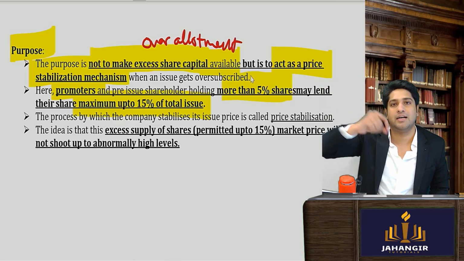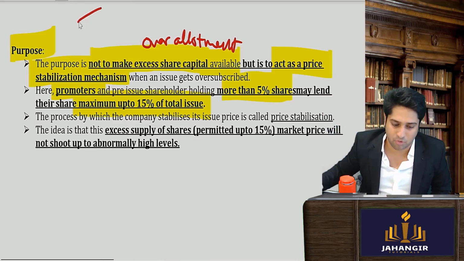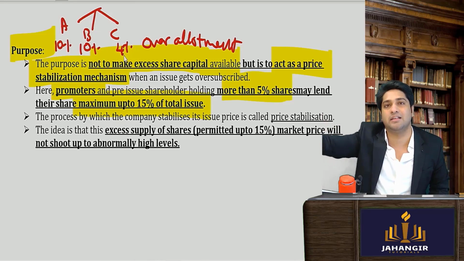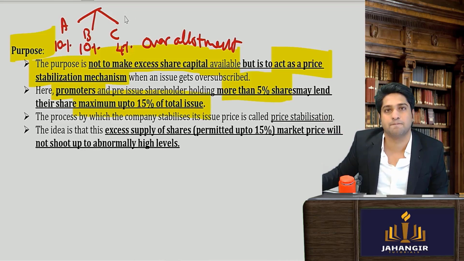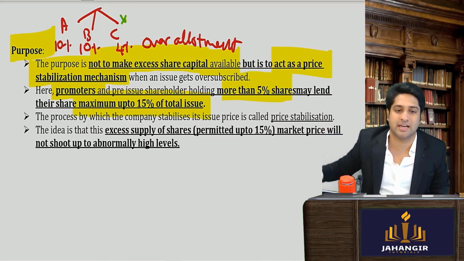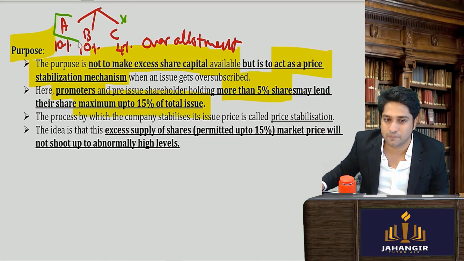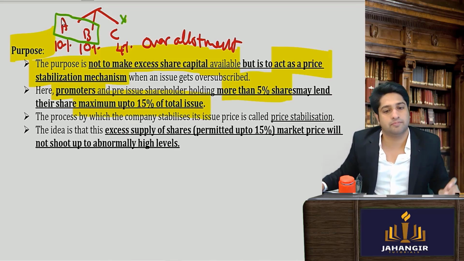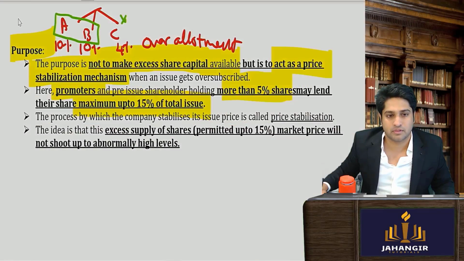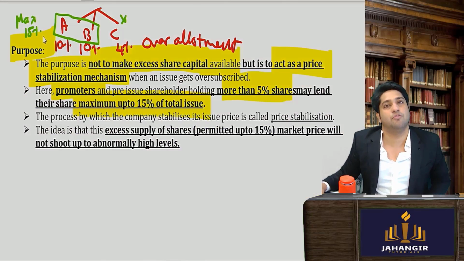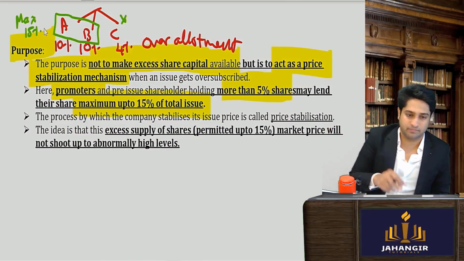For example, let's say there are 3 promoters. Promoter A, B, C: 10%, 10%, and he has 4%. Can C lend in the green shoe option? No. C cannot lend. We are saying only those who have more than 5% can lend. So A and B can lend? Yes. Can they lend the full 20%? No. They can lend a maximum of 15%, which will be later returned to them.